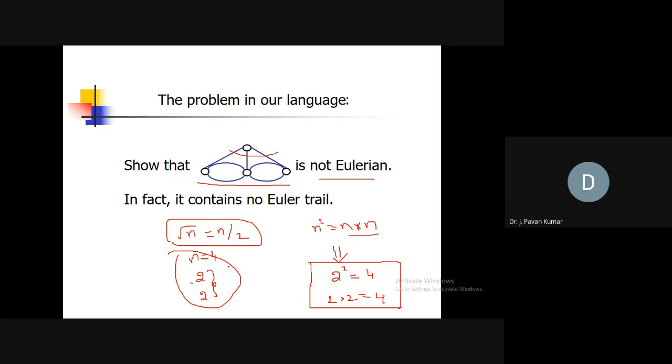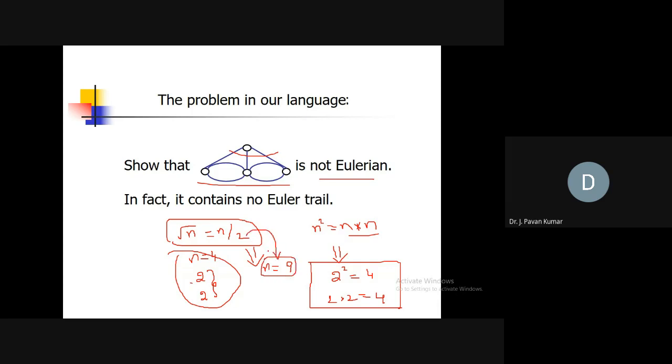No. Why? Because we can disprove it by showing that for n equal to 9 it is not true. Square root of n is 3, n by 2 is 4.5, so it is not true. So by using this counter example we can disprove the statement.